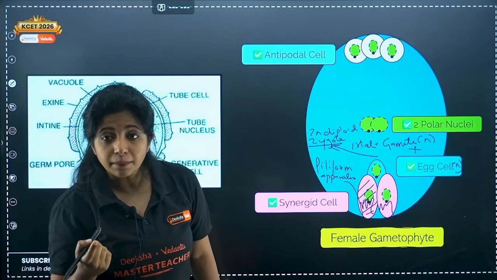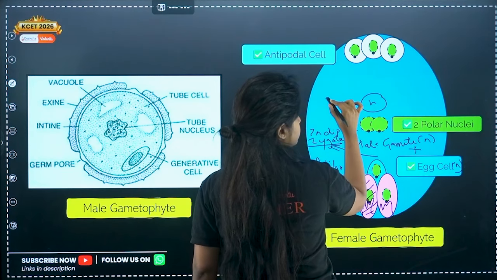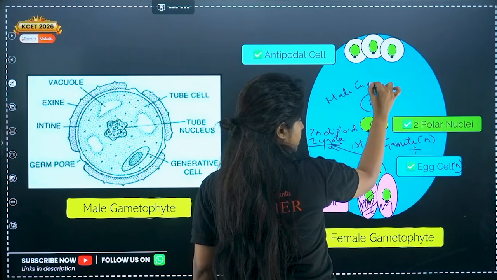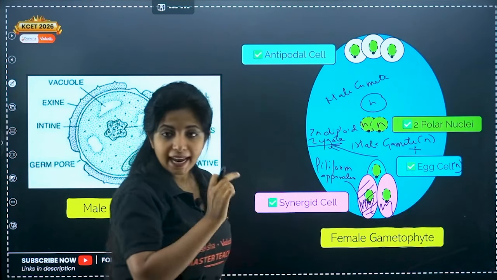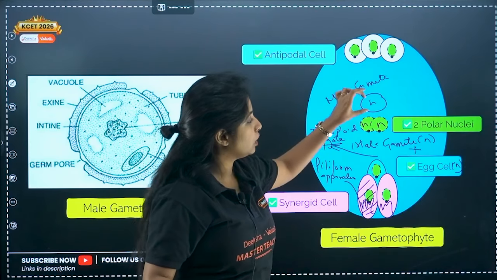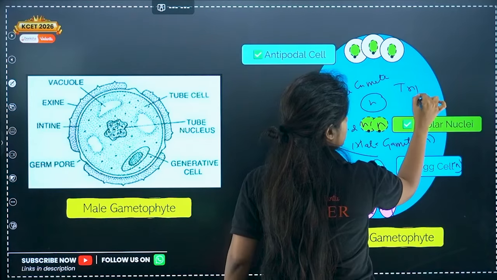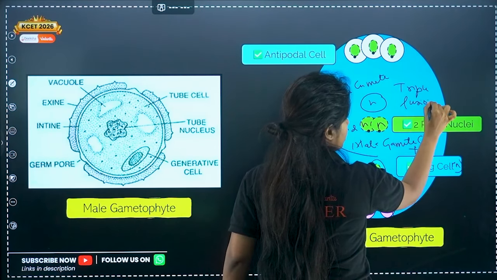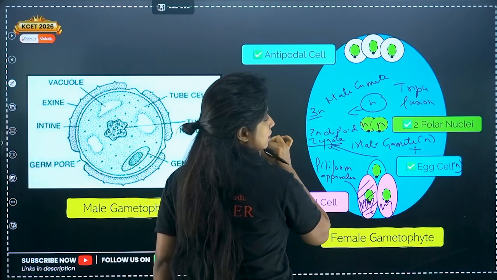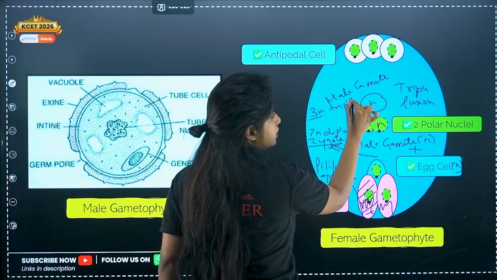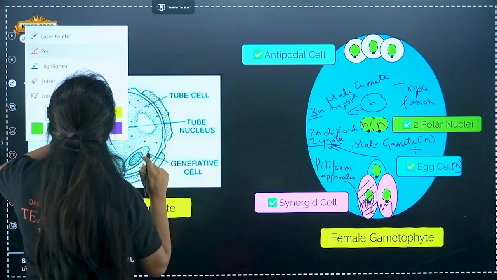Now there is one more male gamete. One more male gamete comes. This male gamete has the haploid number of chromosomes. The two polar nuclei are also haploid, N, N. So how many nuclei in total? 1, 2, 3. So we call this fusion triple fusion, and you get something known as triploid. You get a triploid primary endosperm cell.